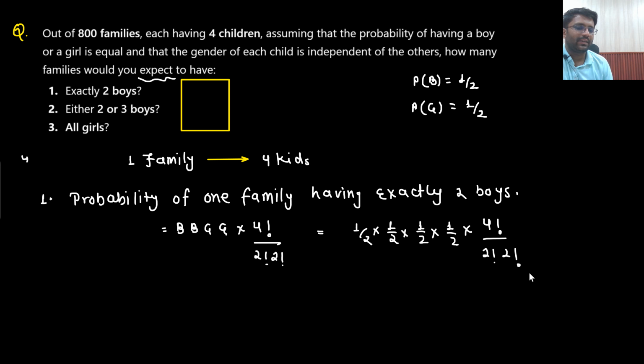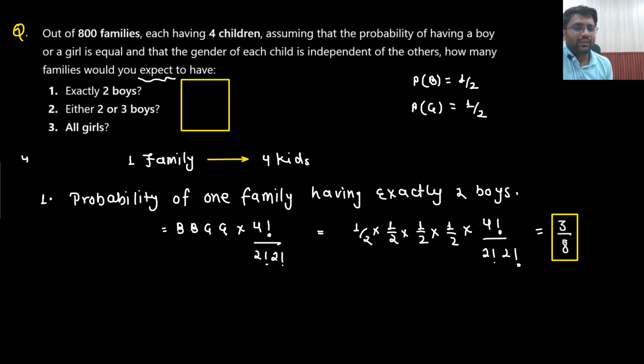So what is the answer we are getting? 4 factorial, 4 into 3, 12, divided by 2 will be 6. 6 divided by 16, that would be 3 by 8. So 3 by 8 is the answer we are getting.